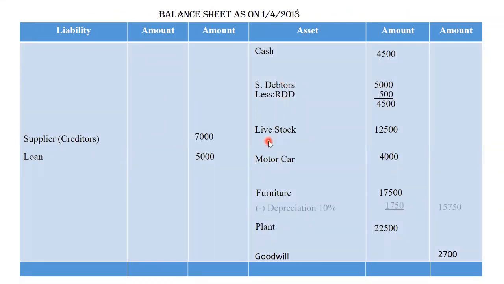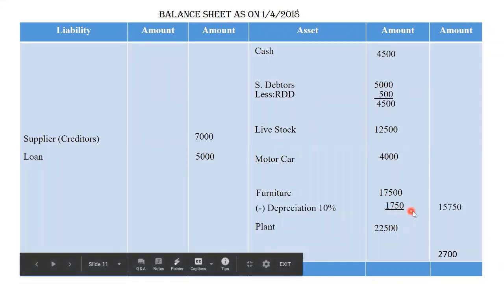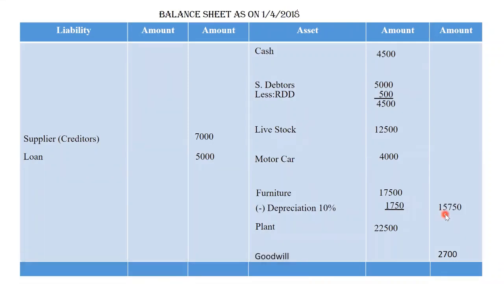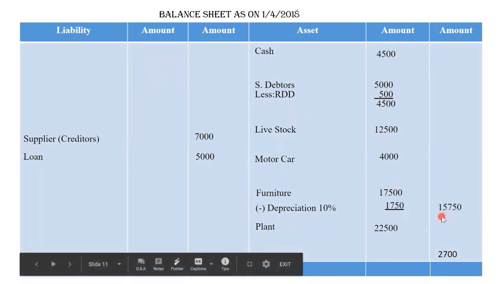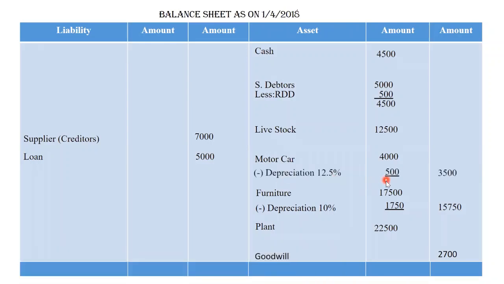First is furniture is depreciated at 10%. 10% of 17,500 is 1,750, and the amount will be 15,750. Now motor car we have to depreciate by 12.5%. So depreciation of motor car is 500 rupees and net amount will be 3,500.